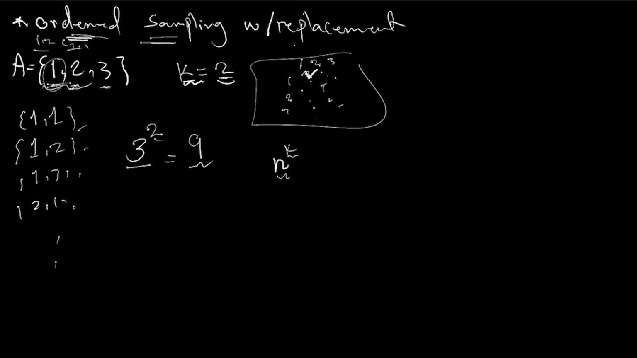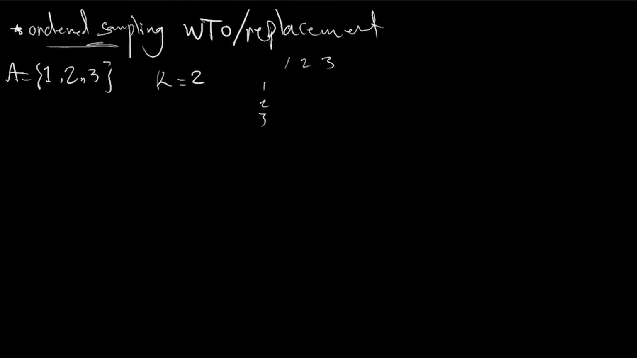Let's go ahead and discuss now the second one, ordered sampling without replacement. Ordered sampling means 1 and 2 is different from 2 and 1. Without replacement, what does that mean? So that means all the diagonal has to be off in this matrix.